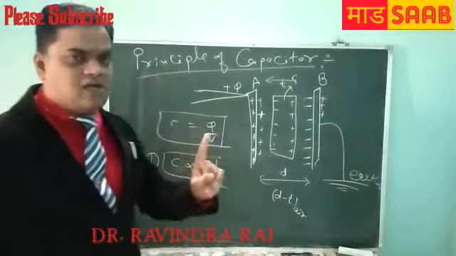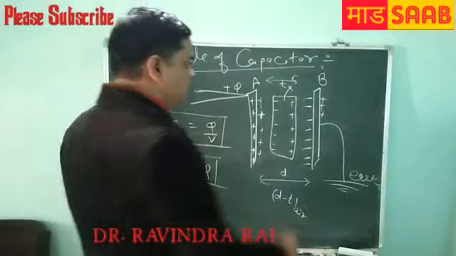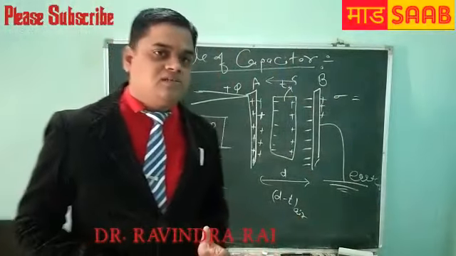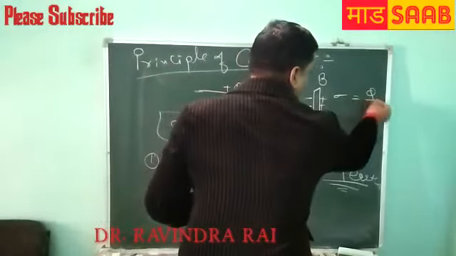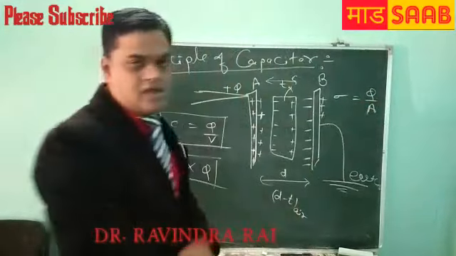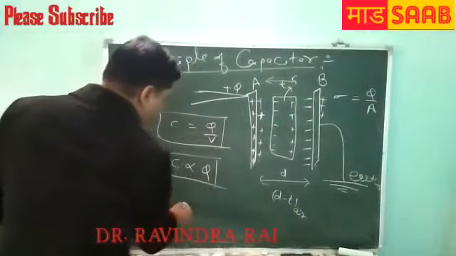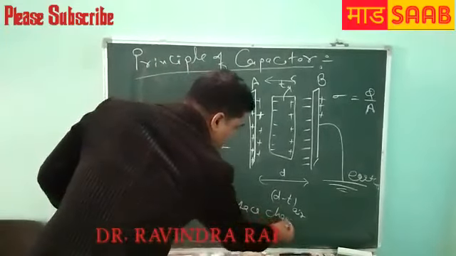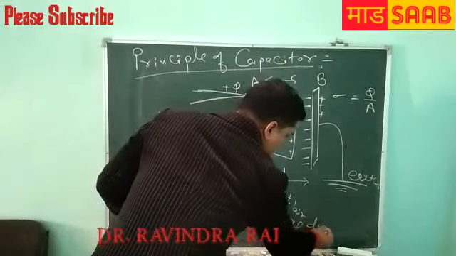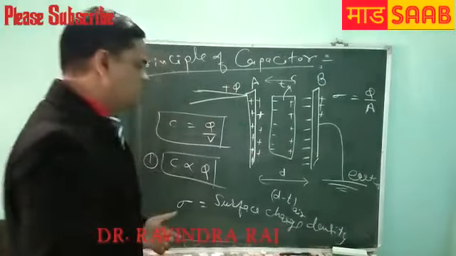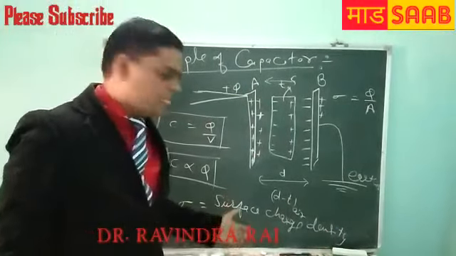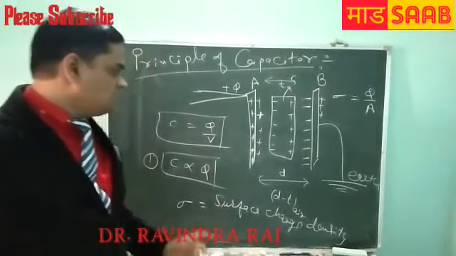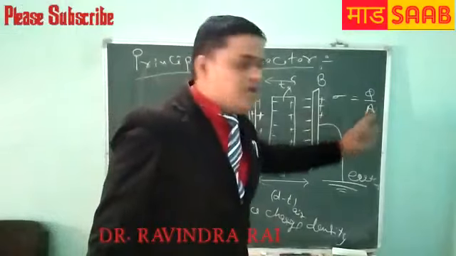The first concept is sigma. What is sigma? Sigma is the surface charge density. Surface charge density, sigma is equal to Q by A. So what is surface charge density? Surface charge density depends on the area.